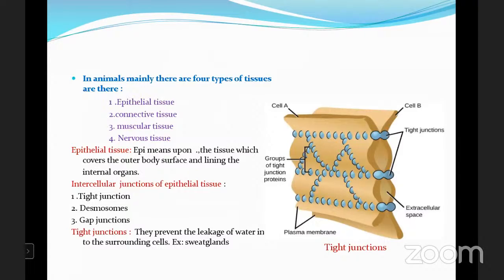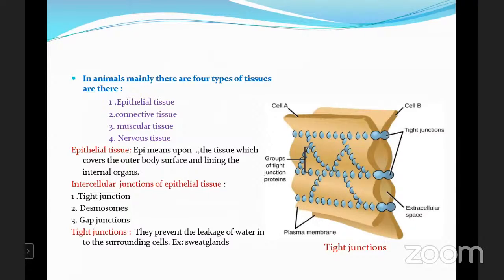First, epithelial. Epi means upon. The tissue which covers outer body surface and lining the internal organs is known as the epithelial tissue. Once again, I repeat, epithelial tissue means the tissue which covers the outer body surface and lining the internal organs.